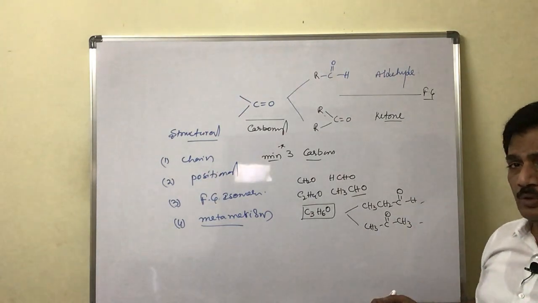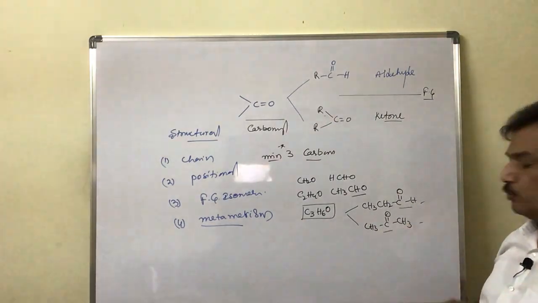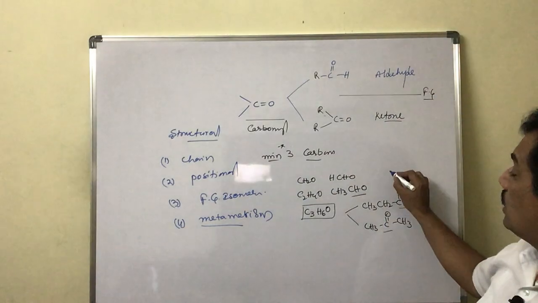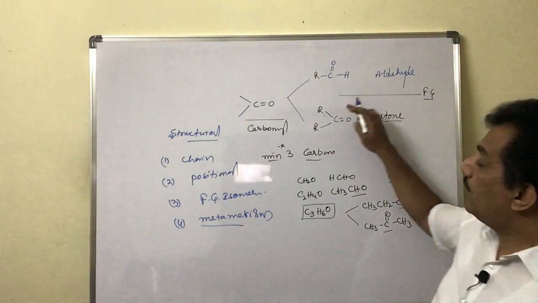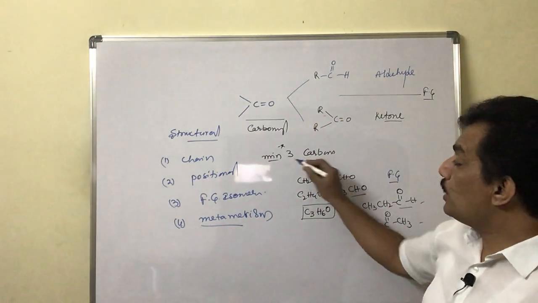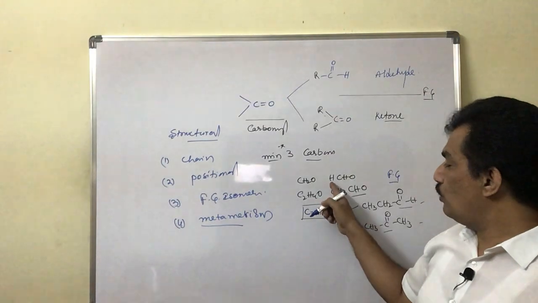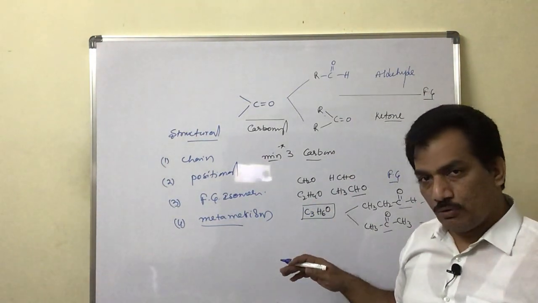Where are these two compounds different with the same molecular formula? In their functional group. Such isomers are known as functional group isomers. So for aldehydes and ketones with a minimum of 3 carbons, remember, with only 1 carbon there is no keto form, with only 2 carbons there is no keto form.